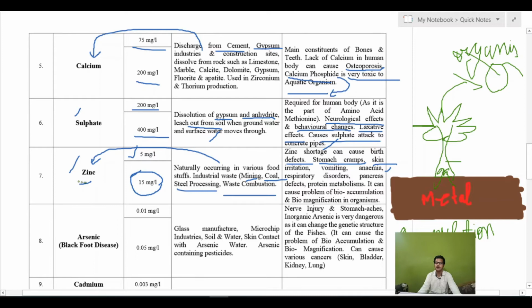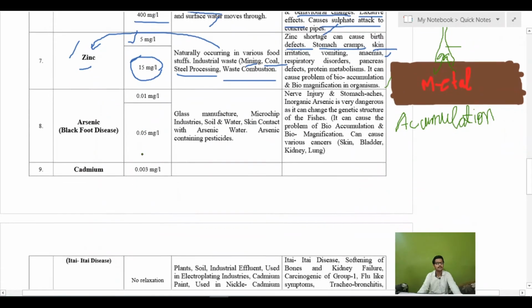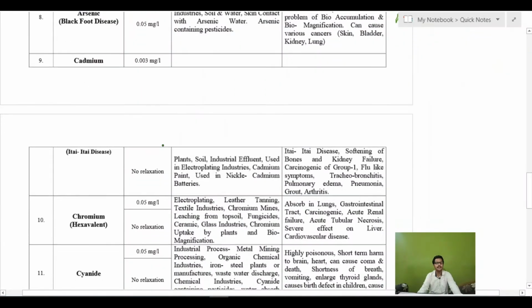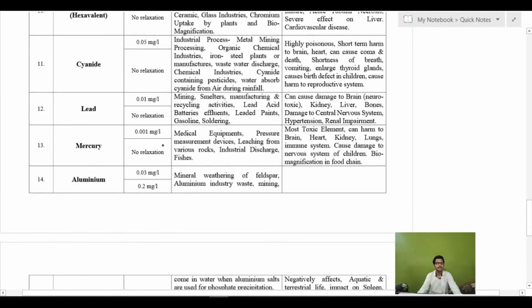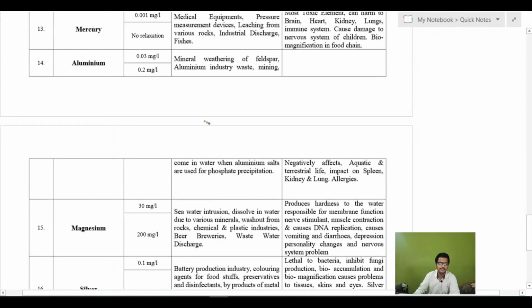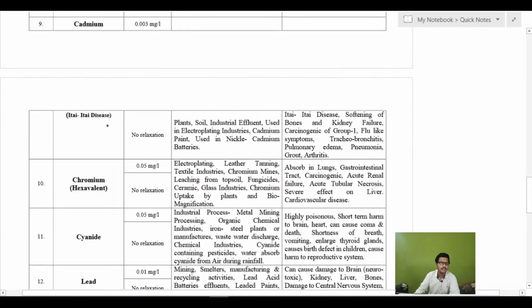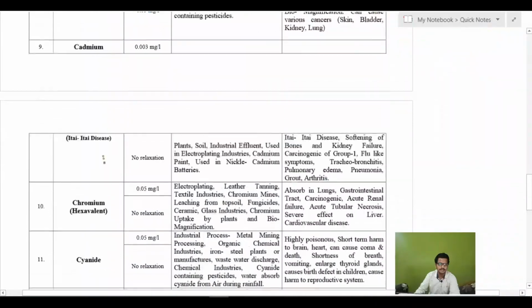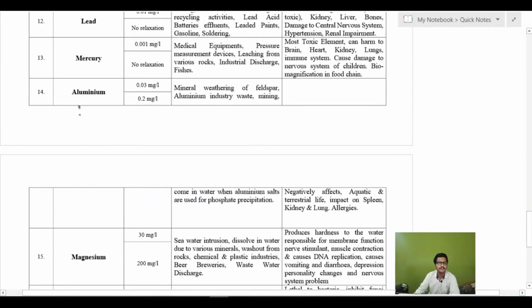So here is the problem of zinc, in which there will be bioaccumulation as well as biomagnification in plants and in organisms themselves. So we have understood the concept of bioaccumulation as well as biomagnification. Then, after understanding these, we will move on to the non-toxic metals like aluminium. We will discuss the toxic metals after some time. So let's first discuss aluminium.